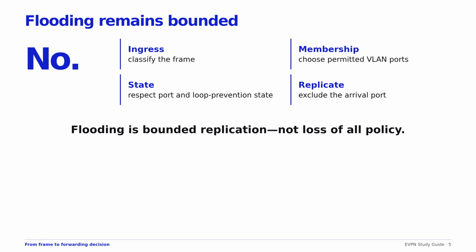This boundary matters enormously in overlays. BUM traffic means broadcast, unknown unicast, and multicast, but each category still has a defined replication set. When diagnosing unwanted traffic, do not ask only whether flooding occurred. Ask which domain supplied the replication membership.